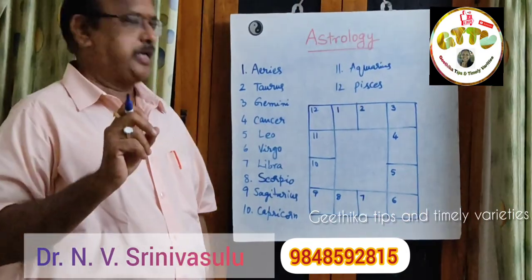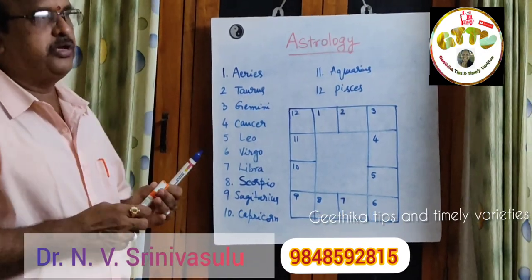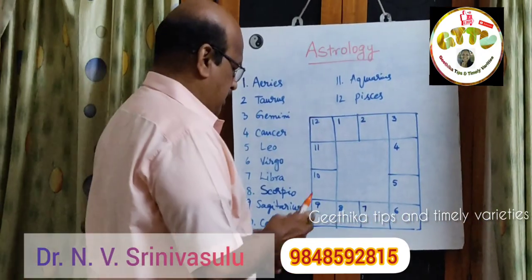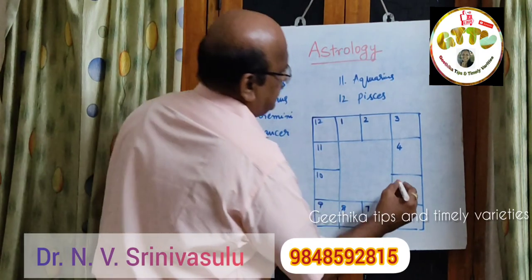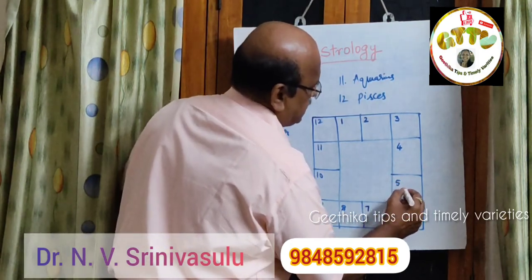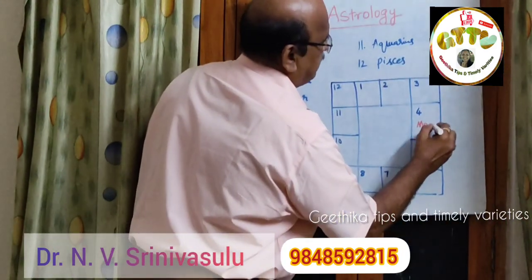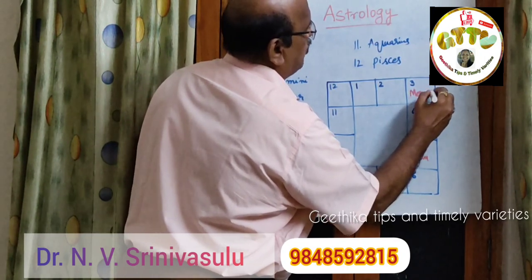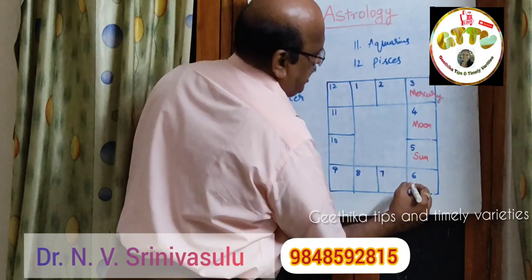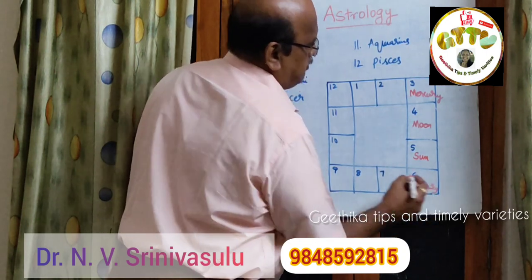Each zodiac sign has a lord. For example, here this is ruled by the Sun. This is ruled by the Moon. And this is ruled by Mercury. Already I told you about the planets. Even this house, Virgo, is ruled by Mercury.